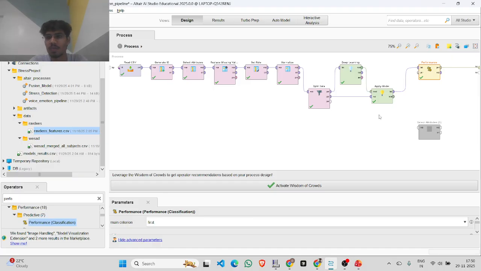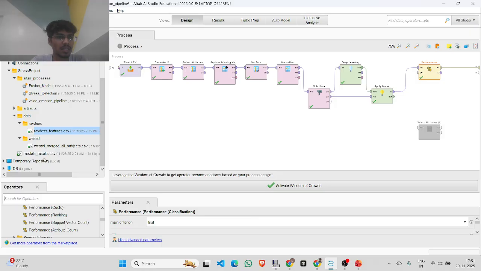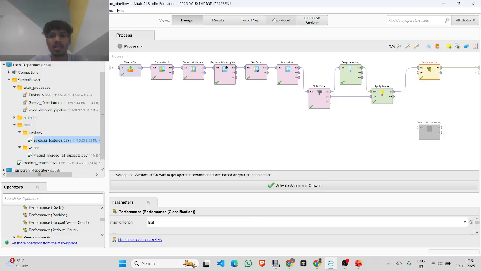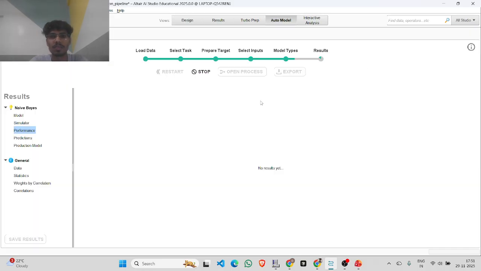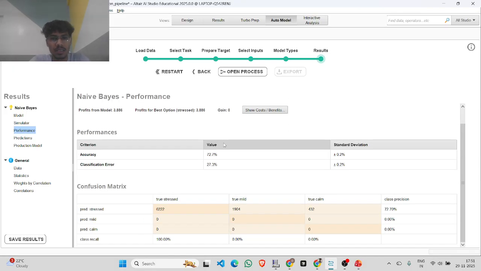And these are the two pipelines that I've created, and here are the operators. You can see different operators are there to work on. Naive Bayes is taking too much time to train. Yeah, you can see, now we got the results.